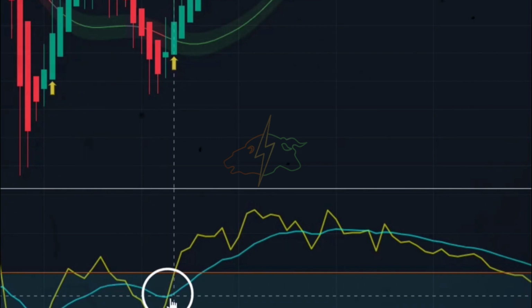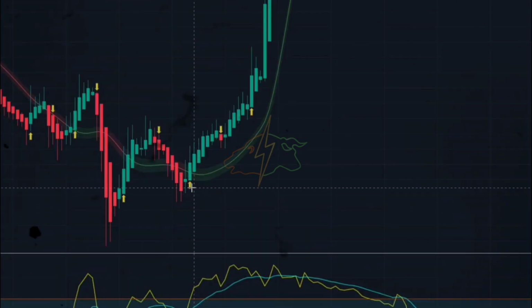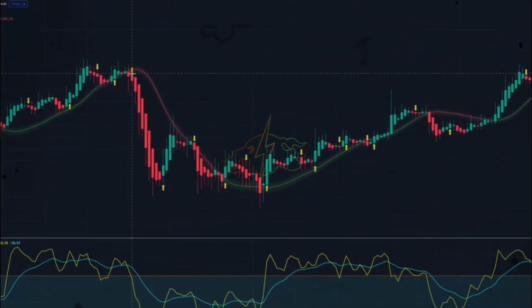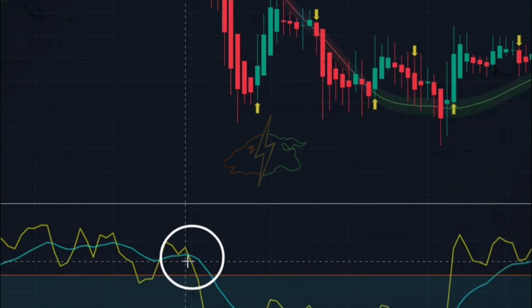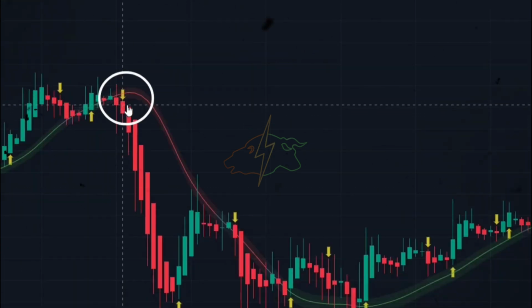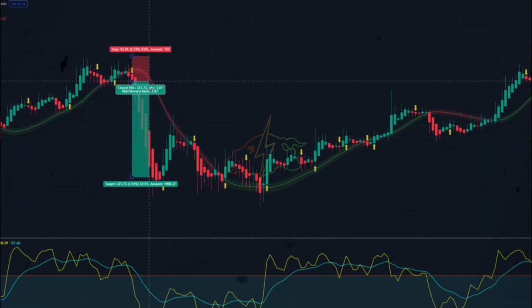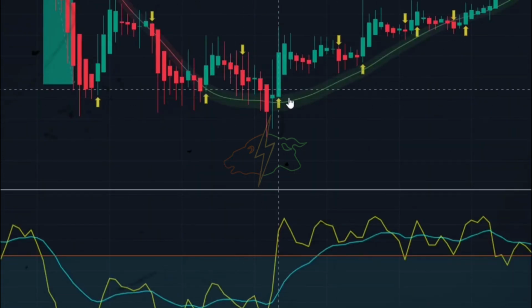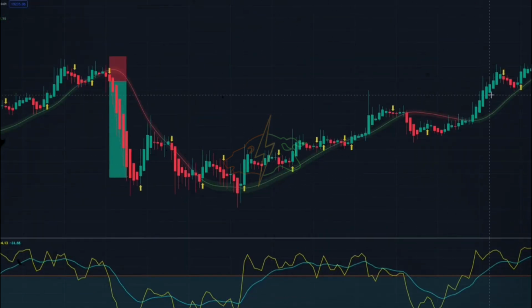Look here, whenever the yellow line crosses the blue line upwards, it is a confirmation for the buy signal. And also for the sell signal, whenever the yellow line crosses the blue line downwards, it is the confirmation for the sell signal. If you pay attention and are patient, the win rate of this strategy can even reach 100%. Now let's test some trading positions via this strategy.